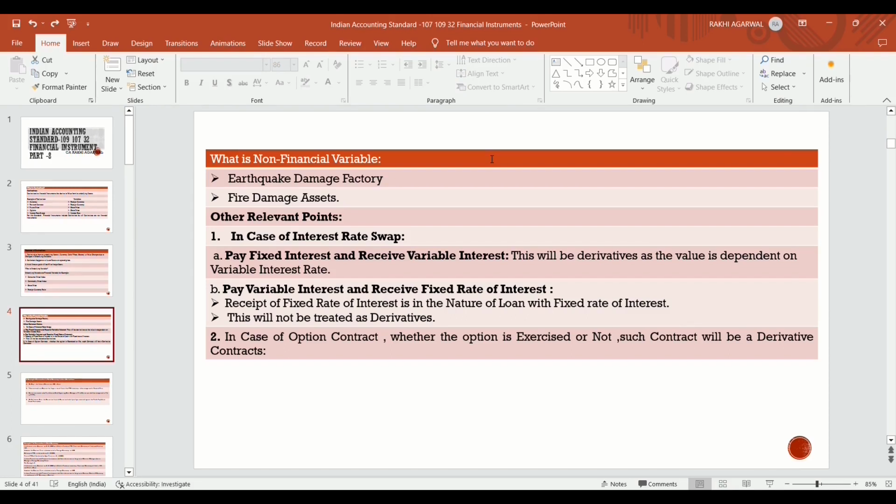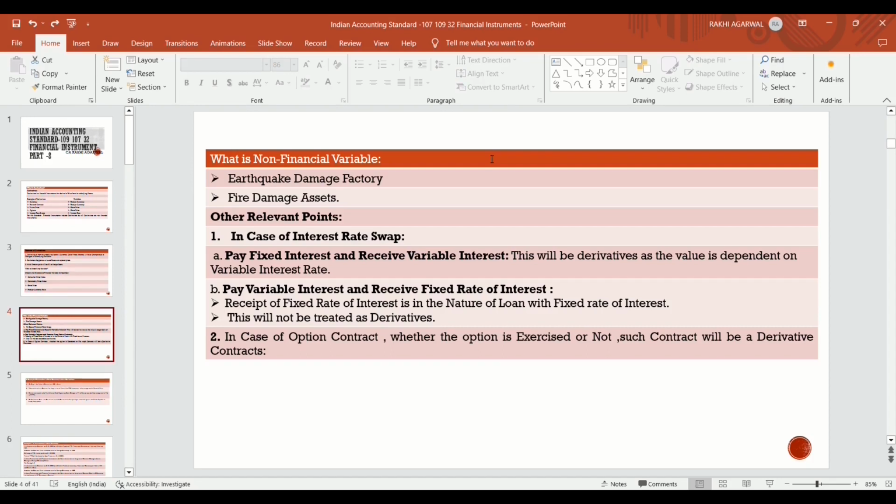In the case of an option contract, what happens whether the option is exercised or not? Whether the option is exercised or not, such a contract will be a derivative contract. Option is also a derivative contract. It depends on the holder whether he will exercise or not. An option is always favorable to the holder, whether he exercises the option or not.